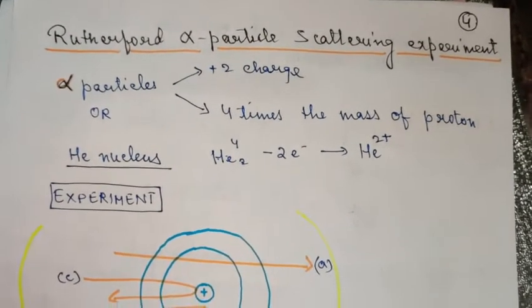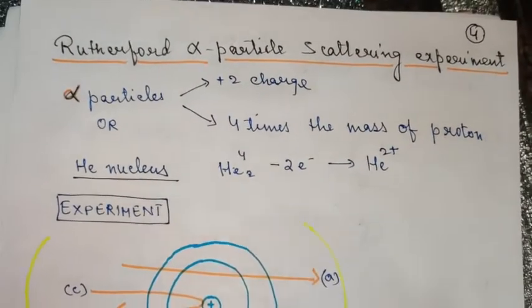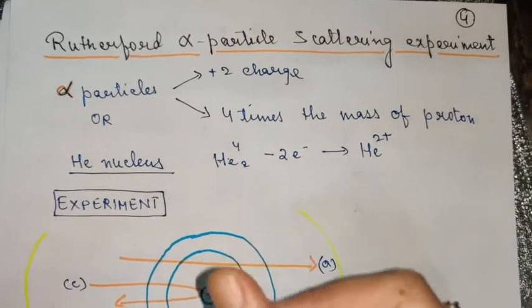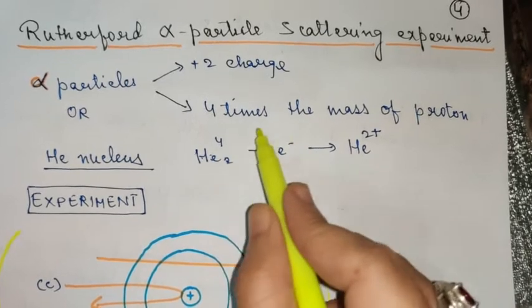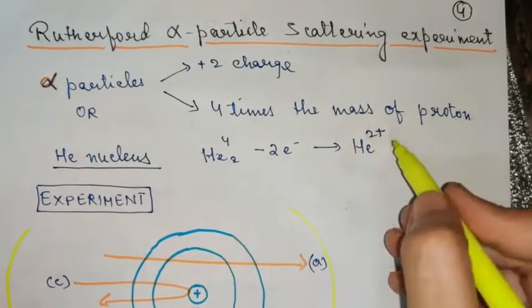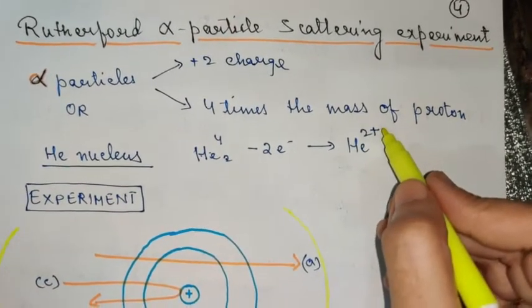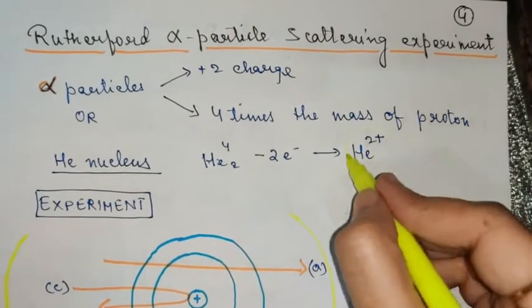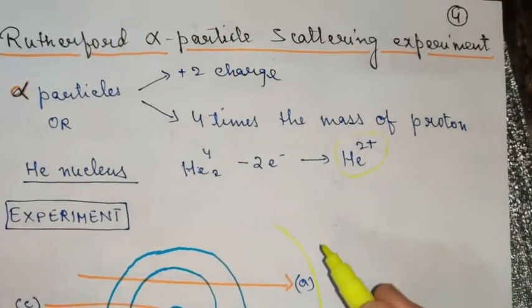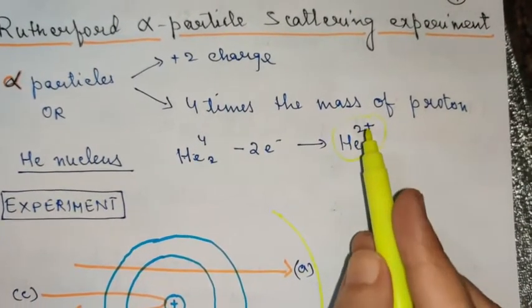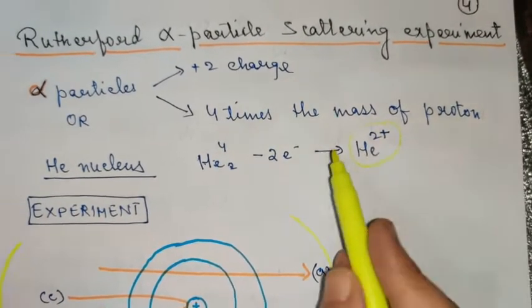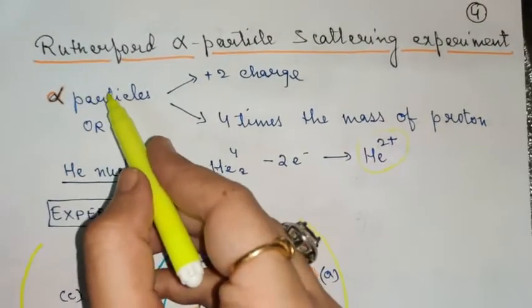Ionization means removal of electron, or giving electron to an atom is also ionization. If I remove 2 electrons from helium, then helium will acquire 2 positive charge and it will be known as helium nucleus, because no electrons are there in this ion now. It is only possessing the nucleus, and helium nucleus is known as alpha particle.